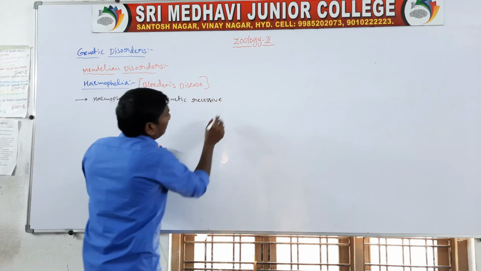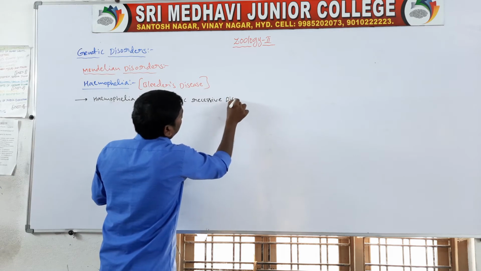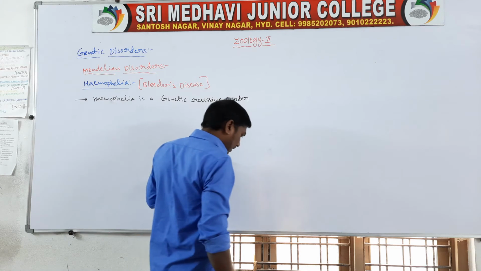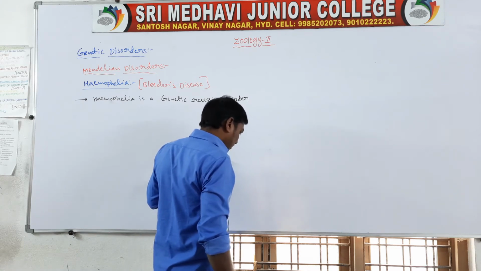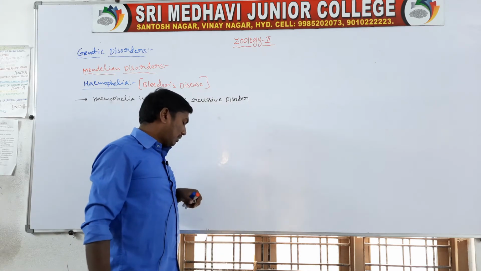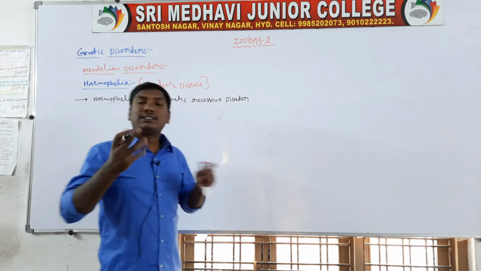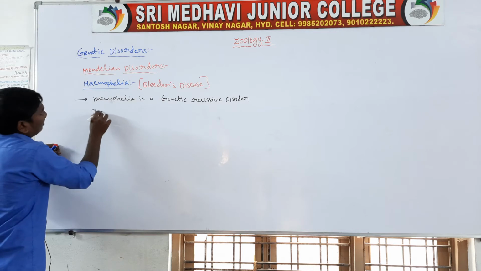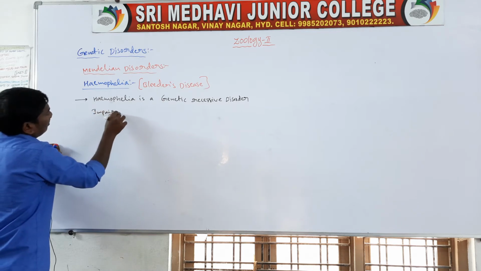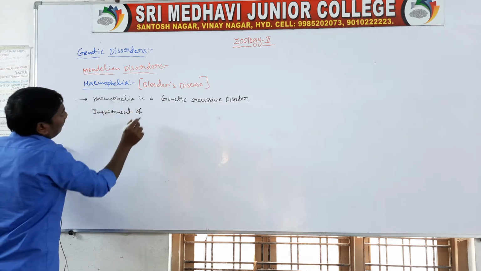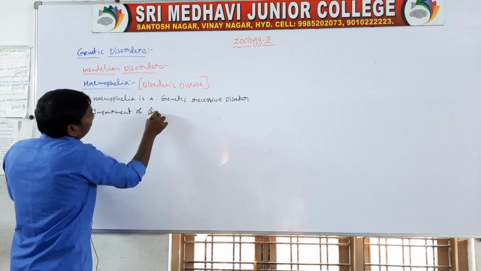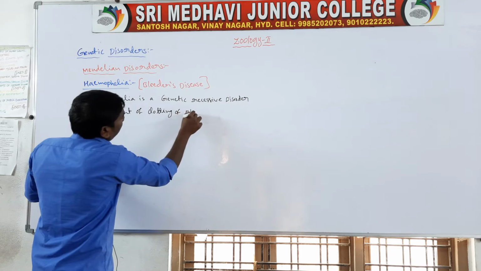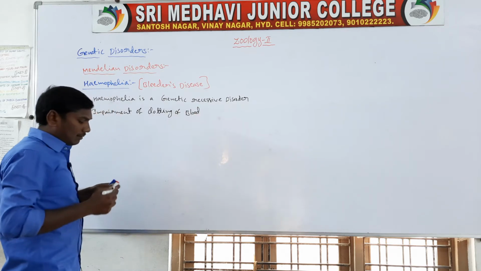It is characterized by impairment of clotting of blood.